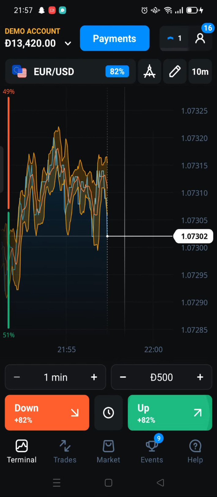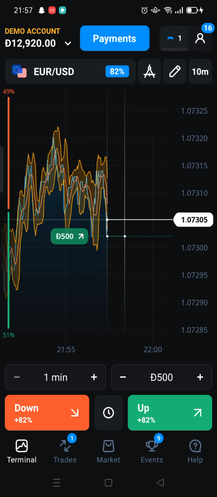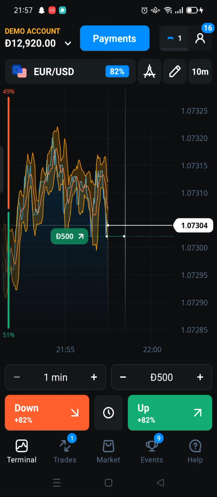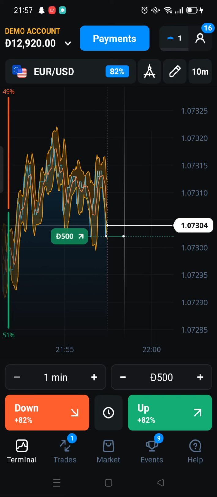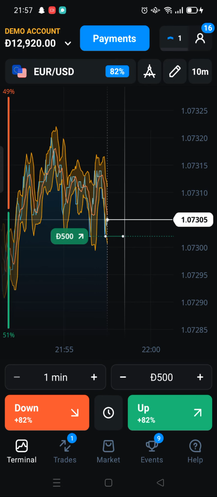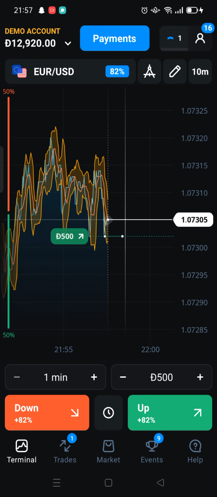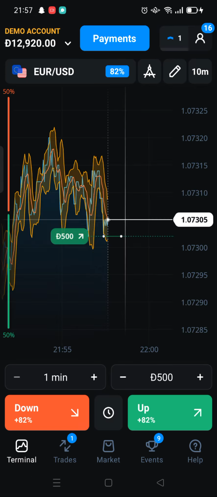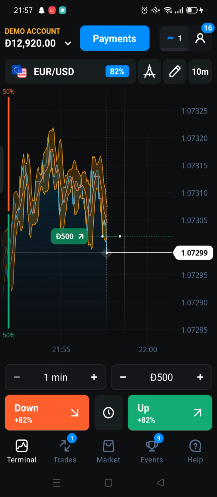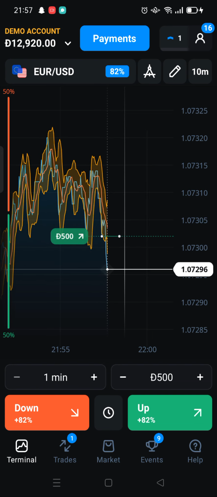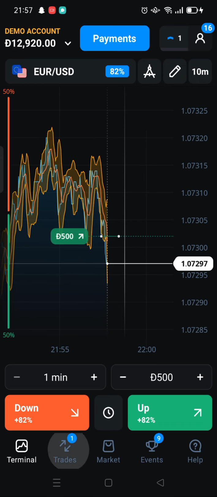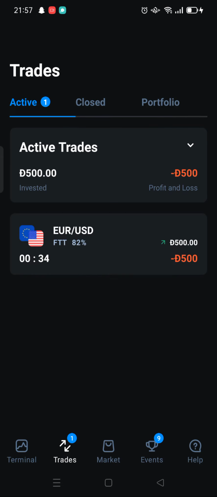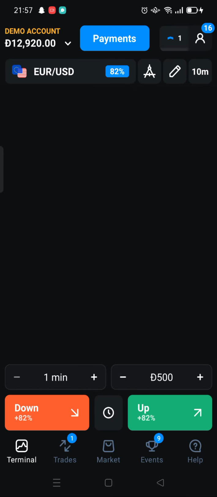Okay, here we go for buy now. $500 buy. The market has gone reverse. Let's see. That's the last trade, guys. Okay, the market has gone really, I think it's a fake out, but let's see. 35 seconds only.